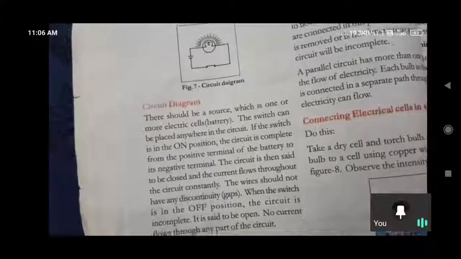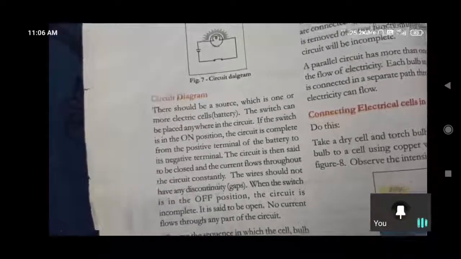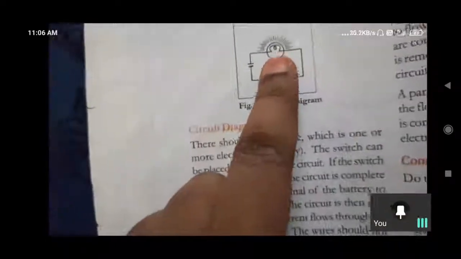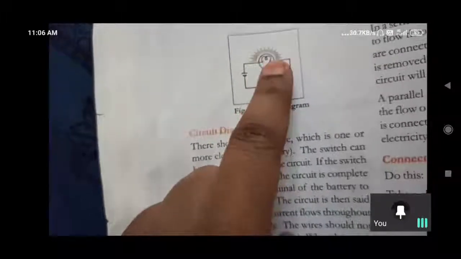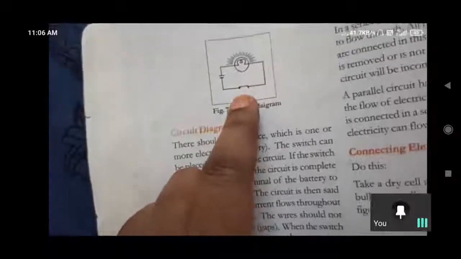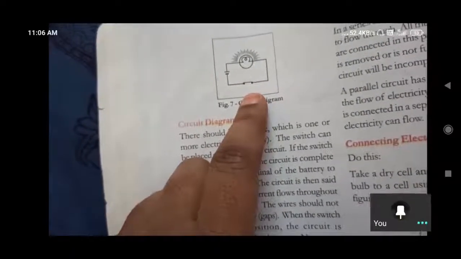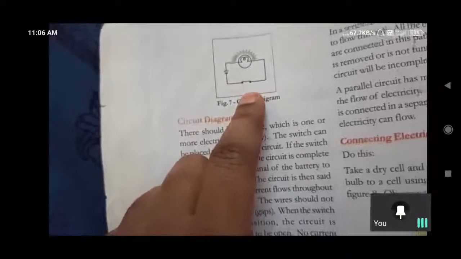So like that, a battery is needed, and the source is the battery here, and the object we want to glow is the bulb, and the switch is for on and off positions. For open circuit and for closed circuit. Closed circuit means switch on. Open circuit means switch off.